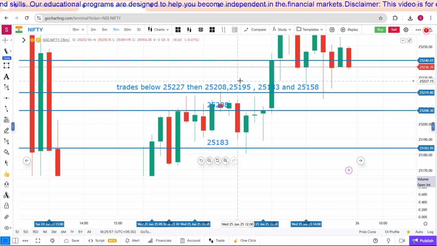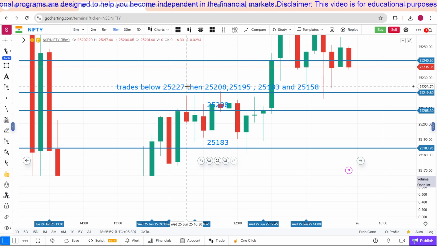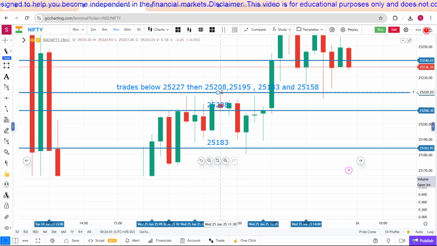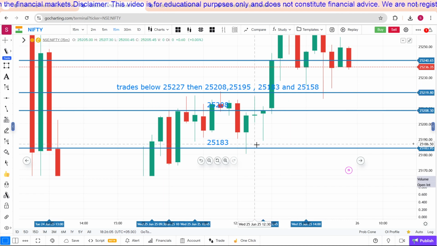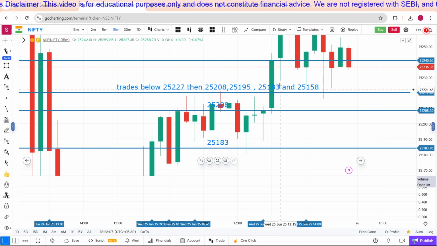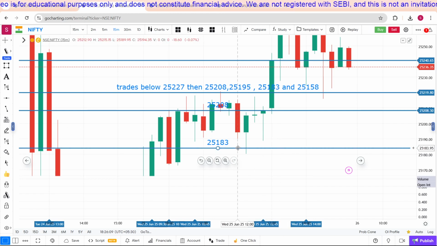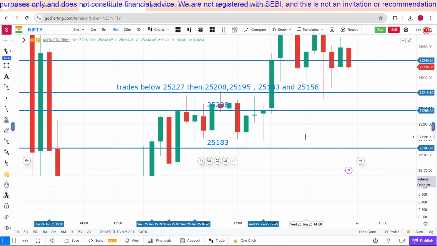And if it trades below these levels, 25,227, 208, 195, 183, 158.